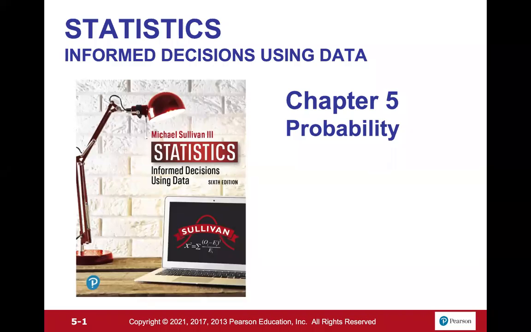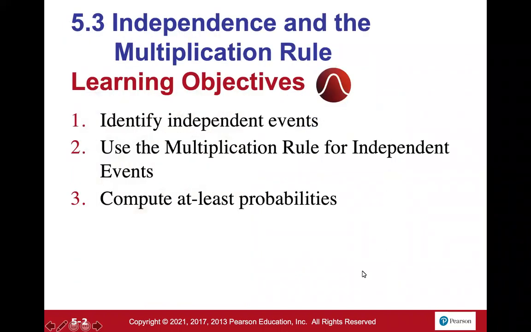Hey guys, chapter 5, probability. And this time it's independence and the multiplication rule.